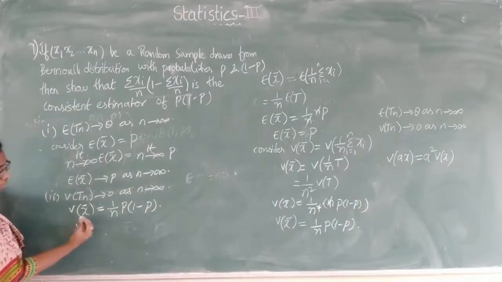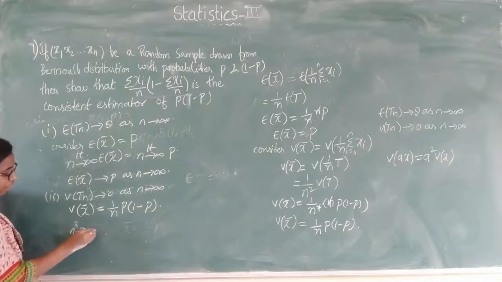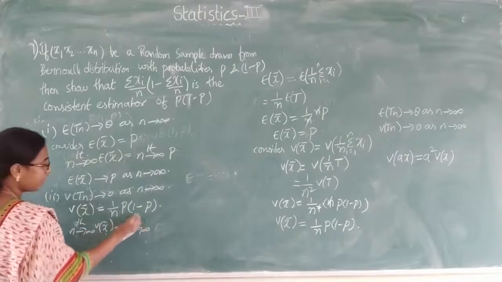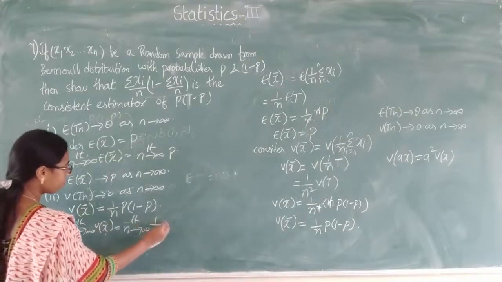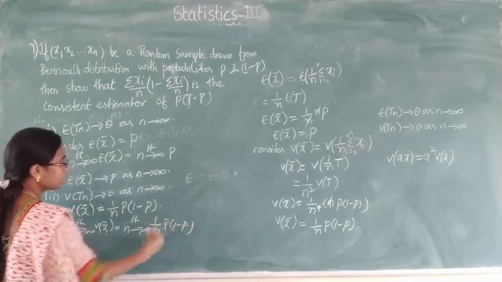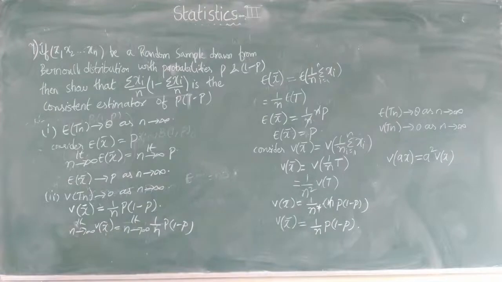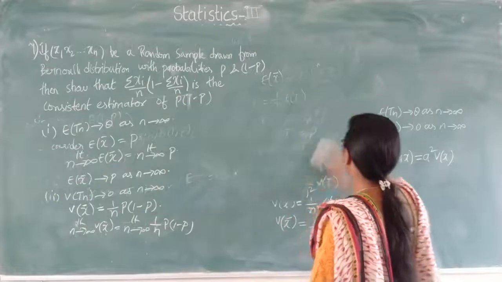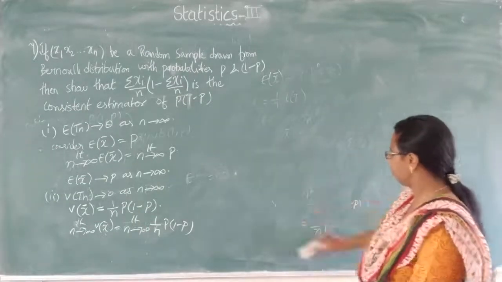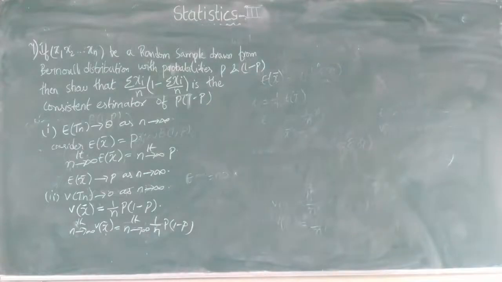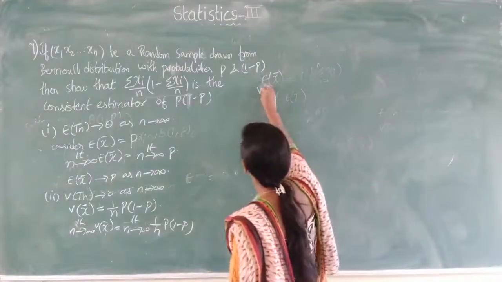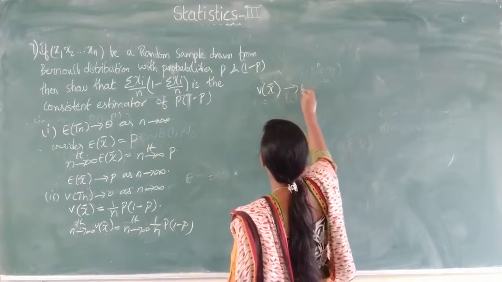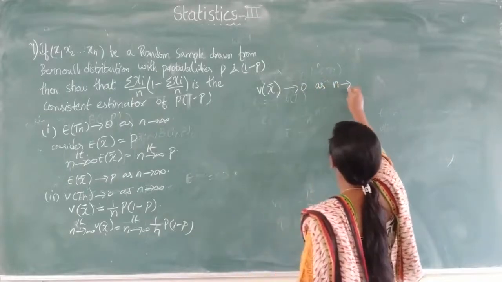So limit n tends to infinity of variance of x bar equals limit n tends to infinity of 1 by n into p into 1 minus p. So 1 by n is 0, and 0 into anything is 0. So variance of x bar tends to 0 as n tends to infinity. The second condition is also satisfied.